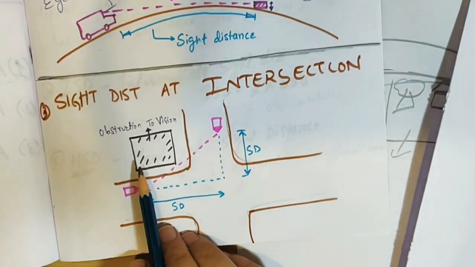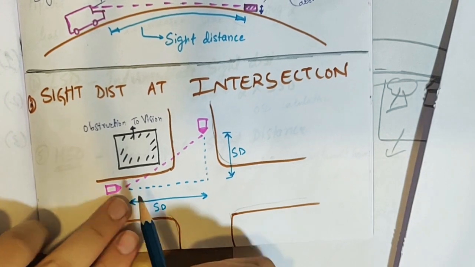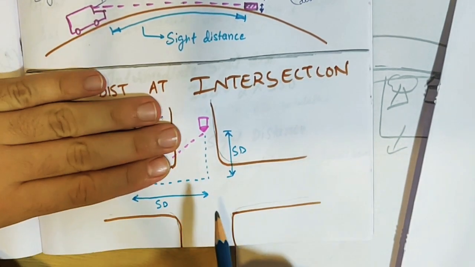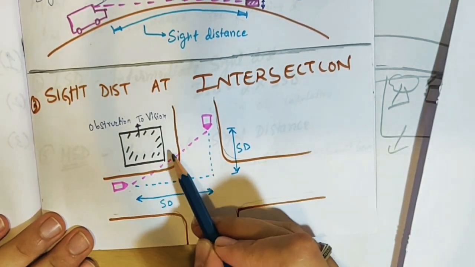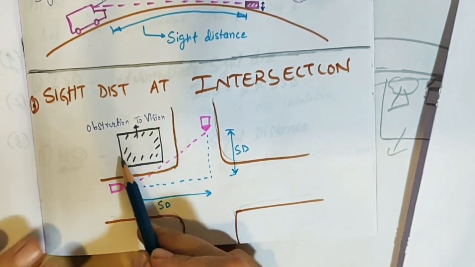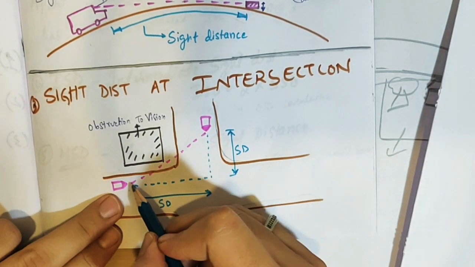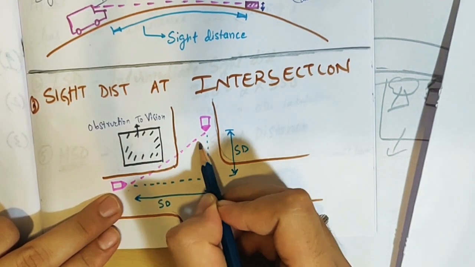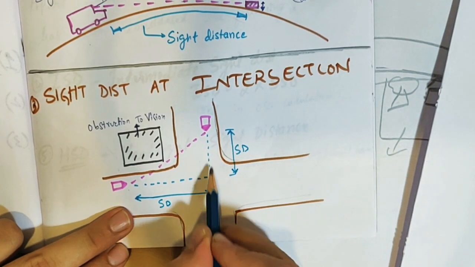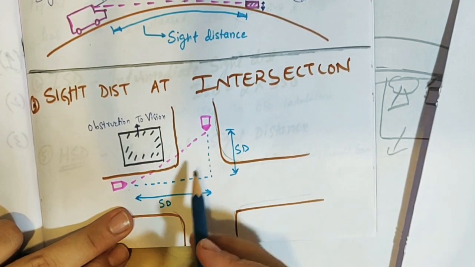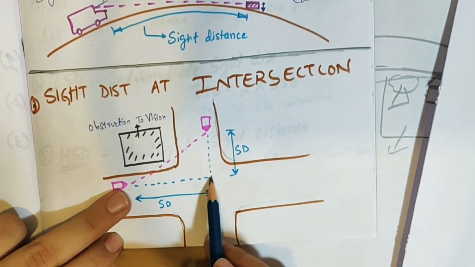Okay, next, sight distance at an intersection. So this is an intersection. In an intersection, you can probably see really far away, but if there is an obstruction here, for example, a building or a tree, it may obstruct the vision. Now if you see, the pink line is the sight line and the blue line is the sight distance. From here to here 100 meters, from here to here 50 meters. So total sight distance is 150 meters ahead of me that I can see. This is the distance measured along the road.